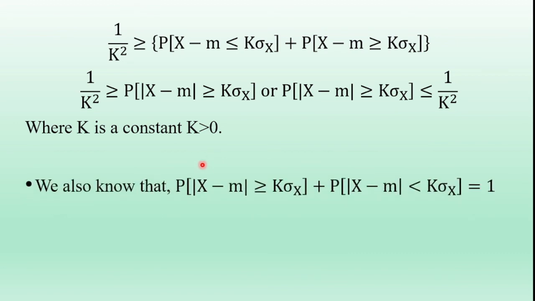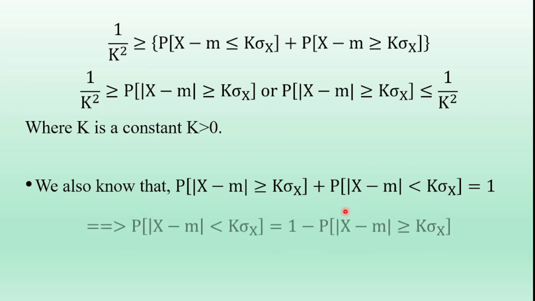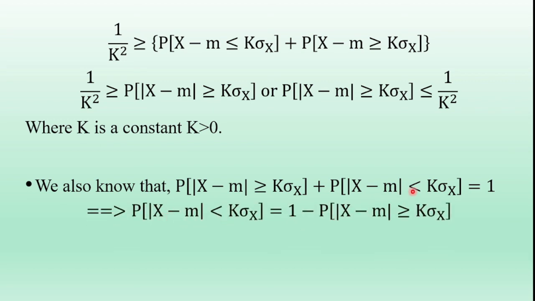One more expression is there. We know that the probability of the magnitude of x minus m greater than or equal to k sigma x plus the probability of the magnitude of x minus m less than k sigma x is equal to 1. That is, probability of success plus probability of failure is equal to 1. From this condition, the probability of x minus m less than k sigma x is equal to 1 minus the probability of x minus m greater than or equal to k sigma x, since this term goes to the RHS side.